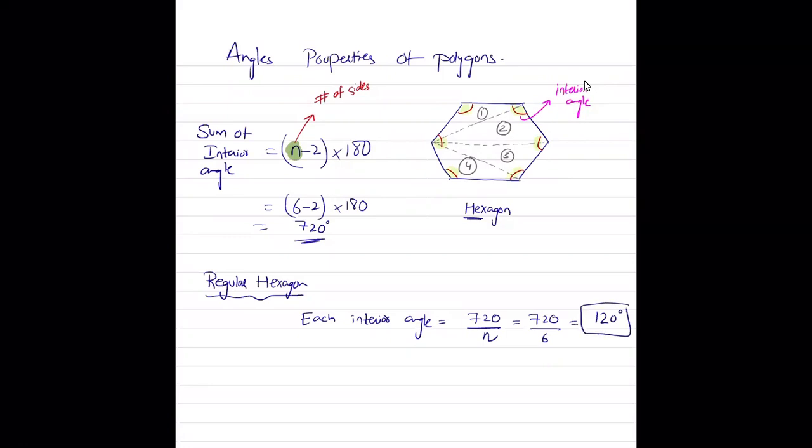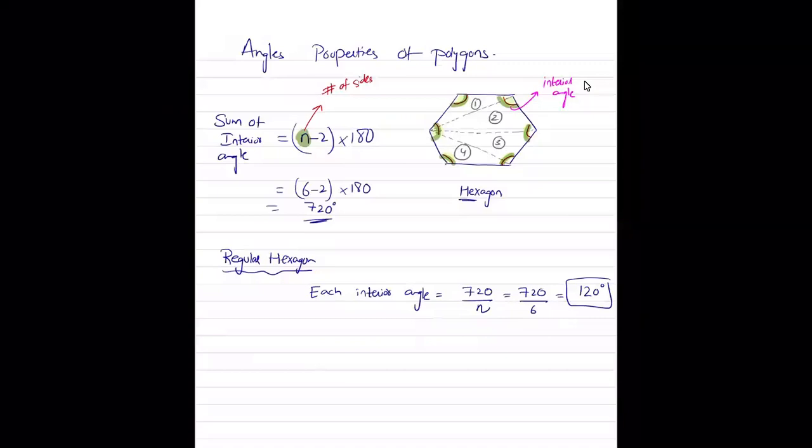Each of these angles is 120 degrees. If this were a regular polygon, 120 plus 120 plus 120 plus 120 plus 120 plus 120 is going to give you 720. But to apply this concept, you must know that it's a regular hexagon.